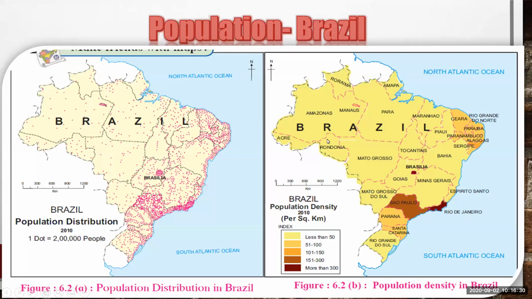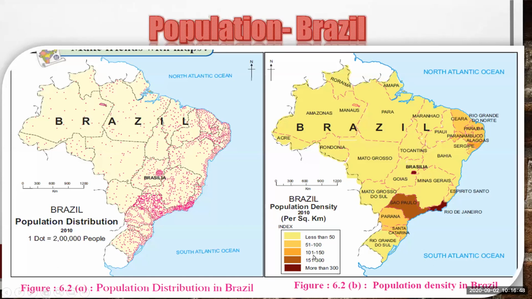We can see most of the part is covered by this lighter shade. And the next is 51 to 100, and the next is 101 to 150 persons living in 1 square kilometer area.